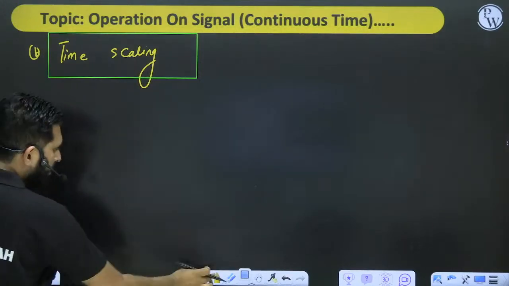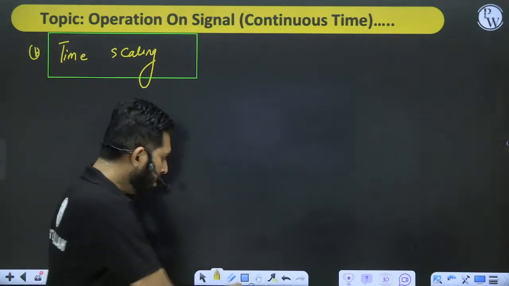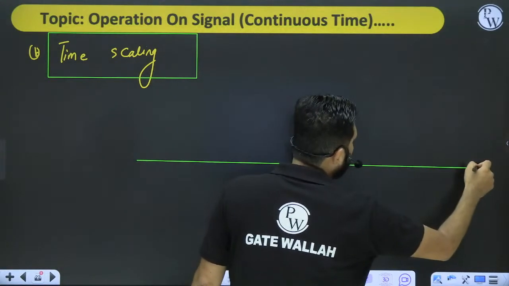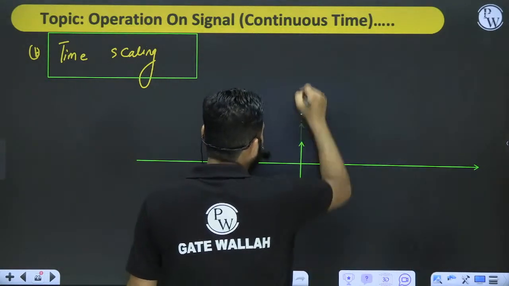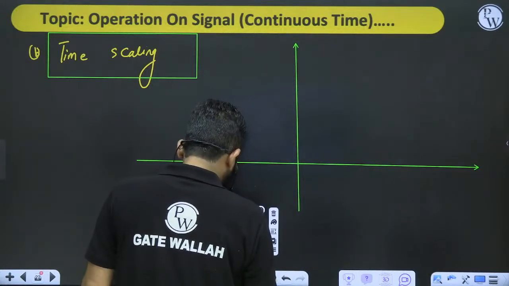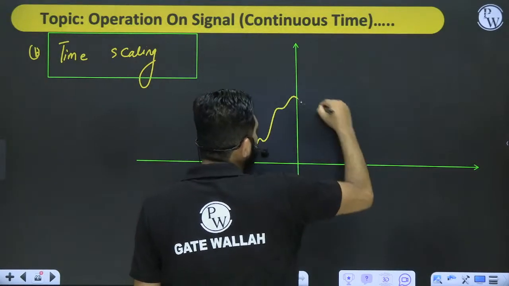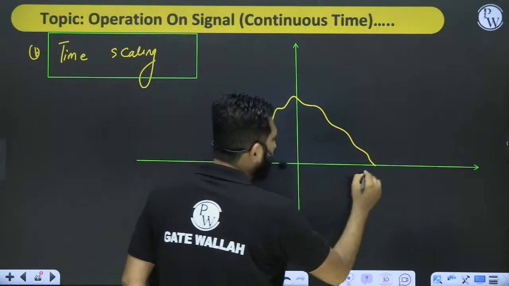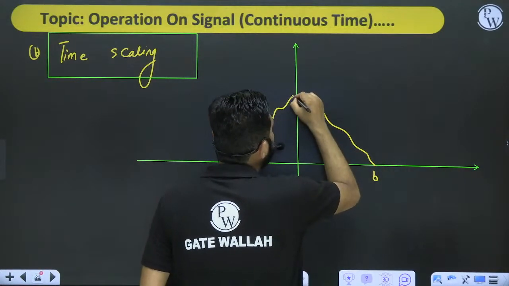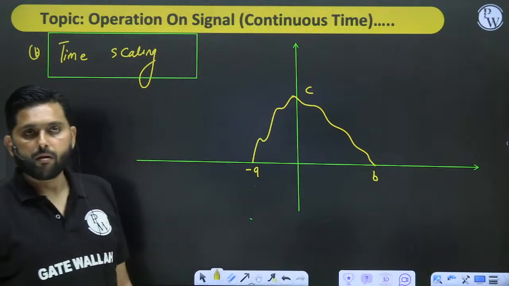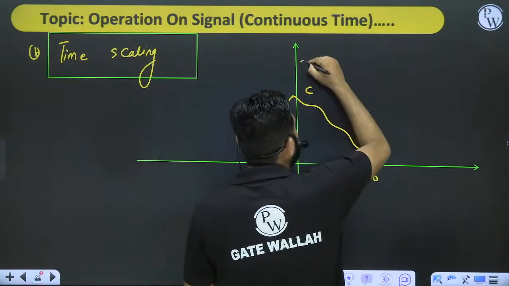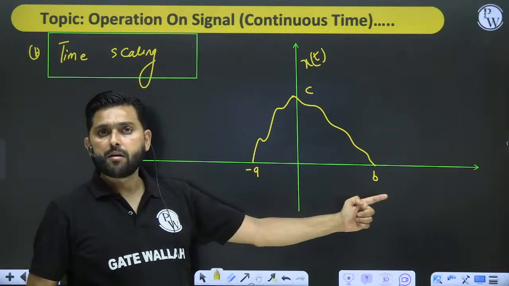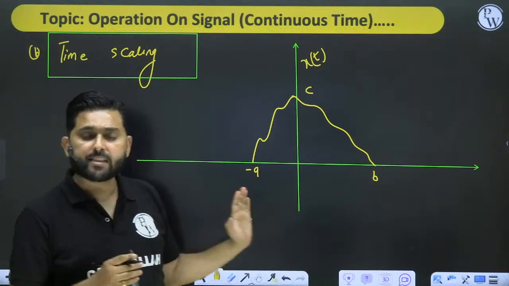Fine. What do you mean by time scaling now? See, a time scaling operation says that, suppose we have a signal, a general signal I am taking, and this is the point minus A, comma B, and this point is C. This is what my x of t is. The last operation will change the width, sorry, not the width, it changes the endpoints.